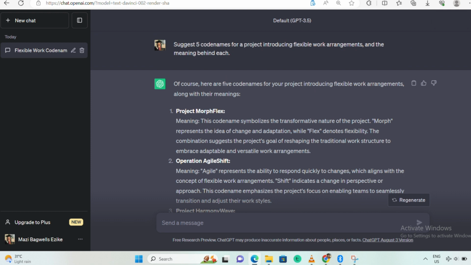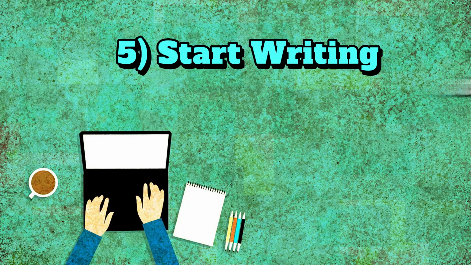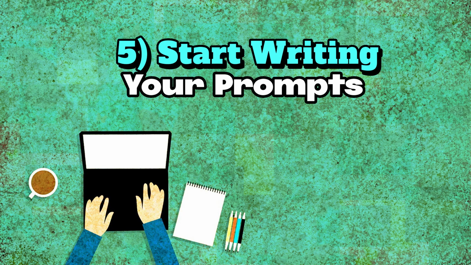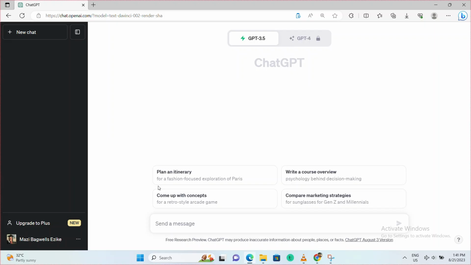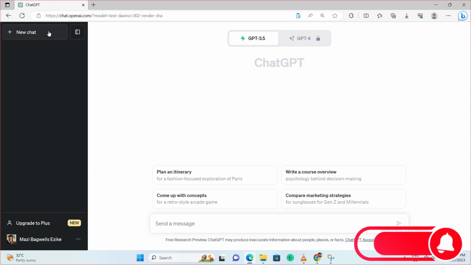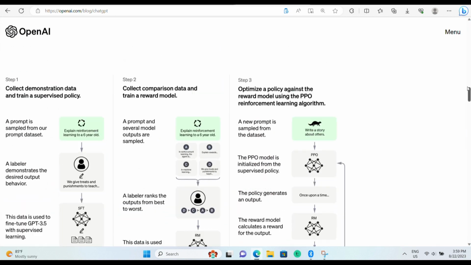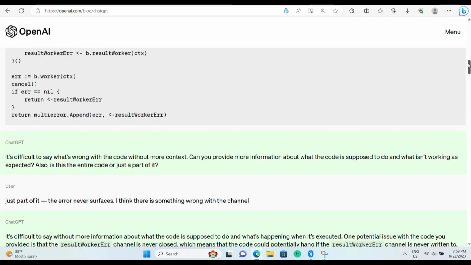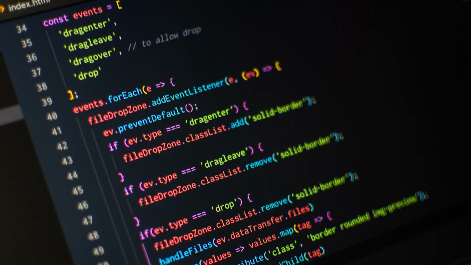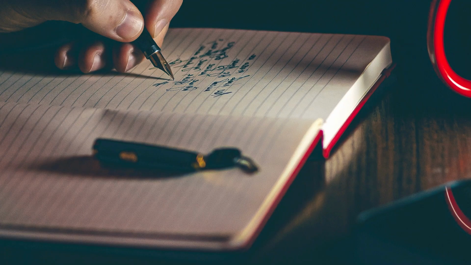Now, the next in line is for you to start writing your prompts and questions. So, now that you know how to log in and access ChatGPT, it is time to get started, guys. You can ask the language model any burning questions you might have and see what answers you will get. The possibilities are quite endless. ChatGPT is a tool that can be applied in endless projects, from software development to writing translations and so on and so forth.